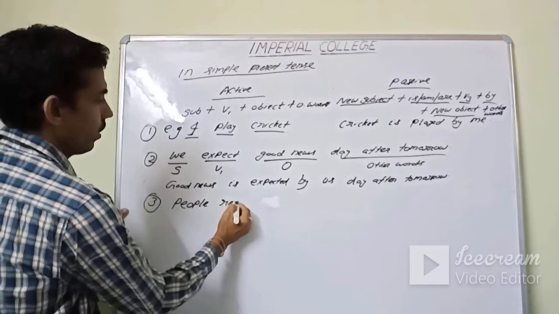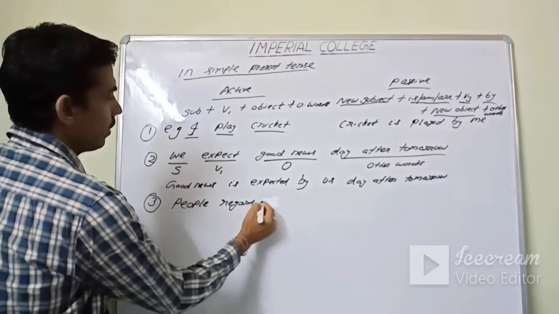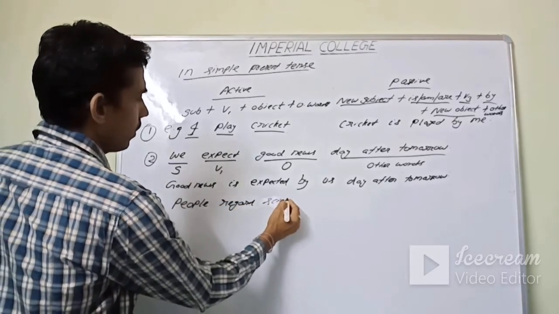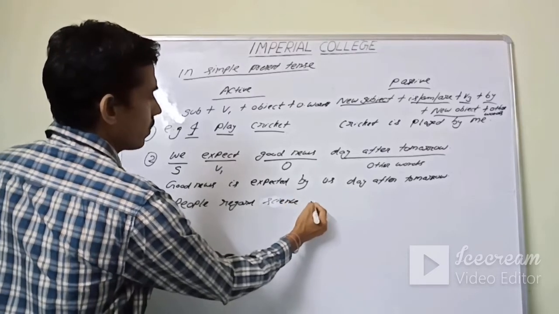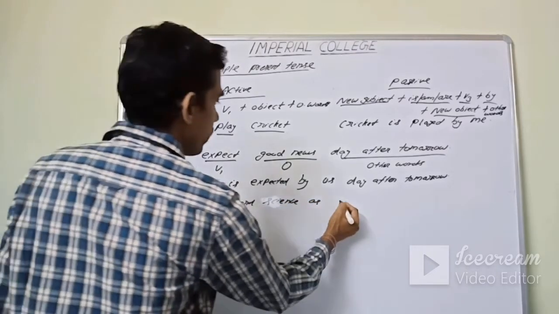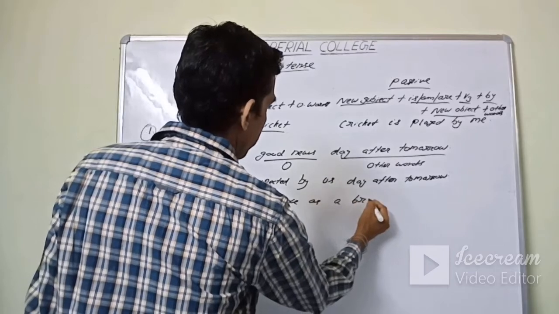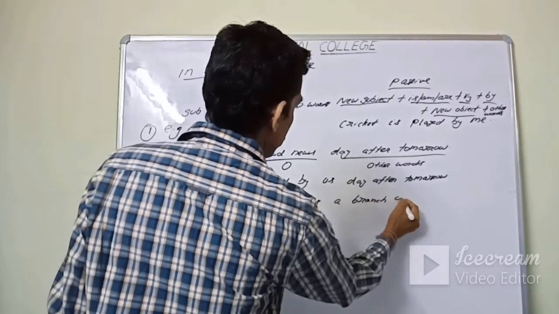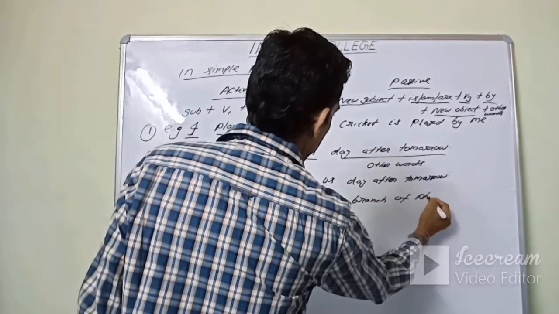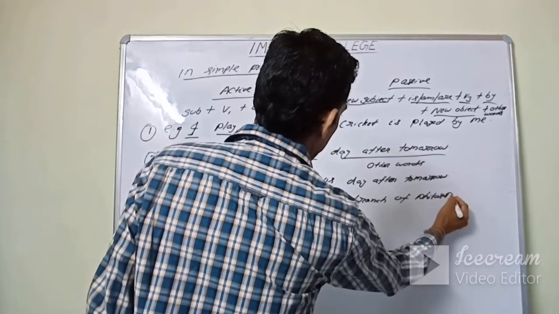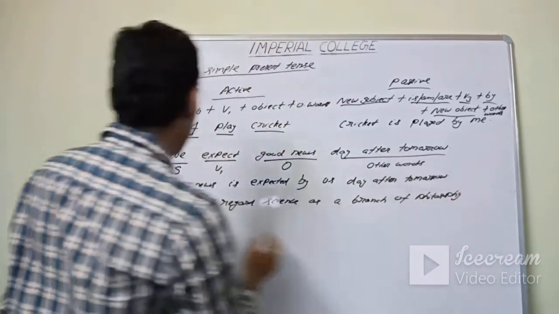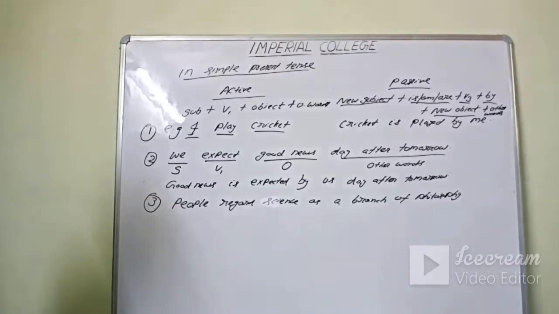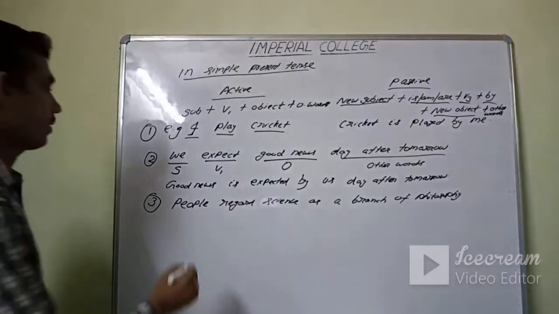People regard science as a branch of philosophy. Okay.